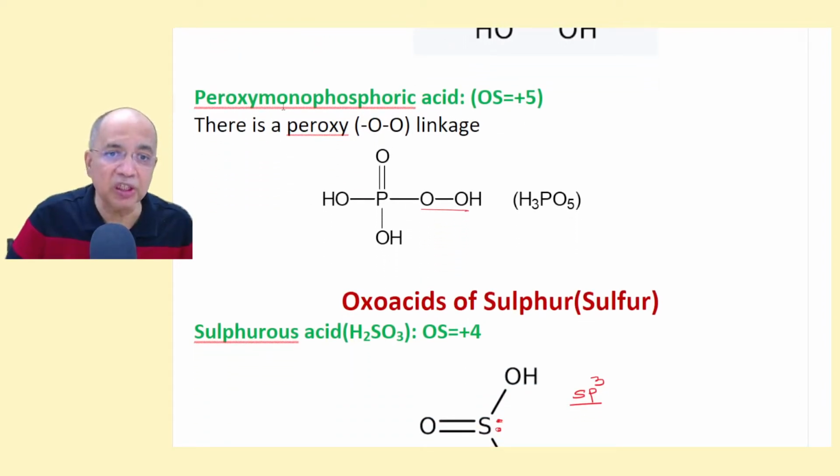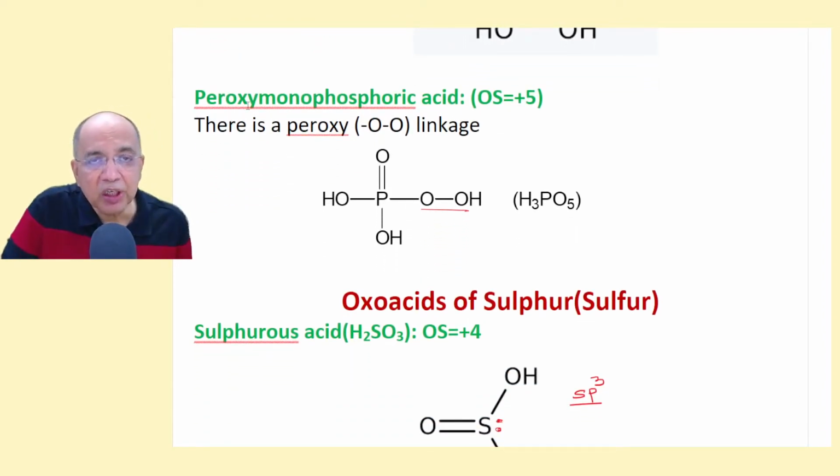Then peroxy. When I say peroxy, it is something different. There must be an O single bond O linkage. So this is phosphoric acid. Had there been no O, just put another O at the terminal with the already existing O and make it a peroxy linkage, and that becomes H3PO5.